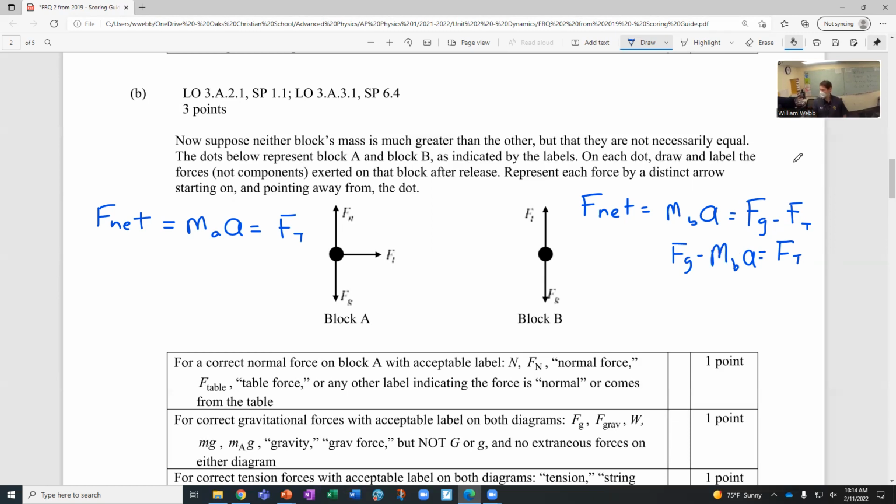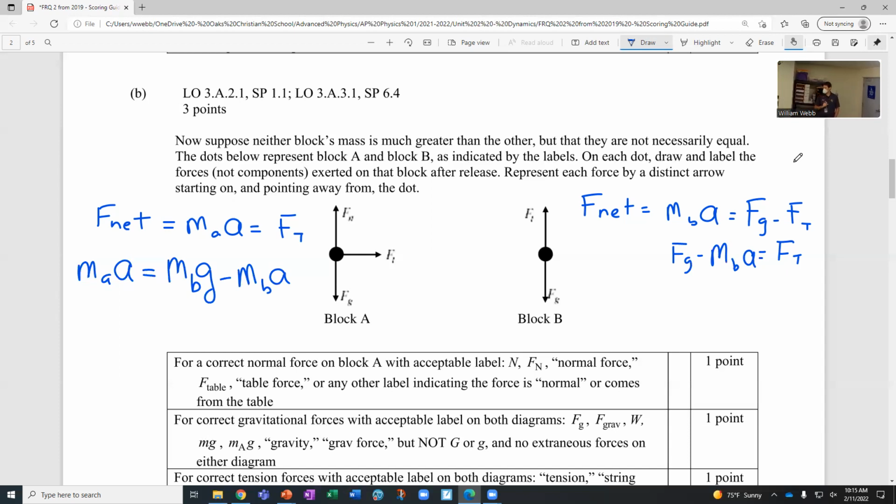And now putting them together, I'll just do it over on this side. So we've got M of A times its acceleration is equal to FG, and let's just go ahead and change that to MB times G, right? This FG, let's make it M of B times G minus M of B times A. Any questions on that?